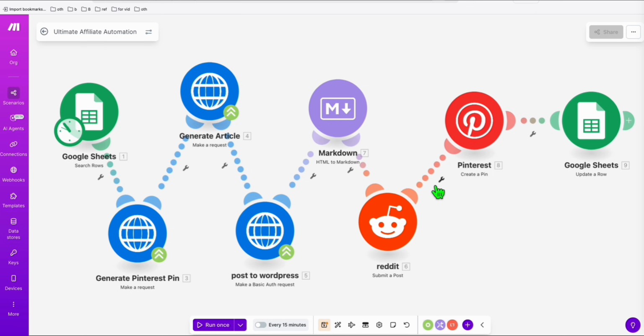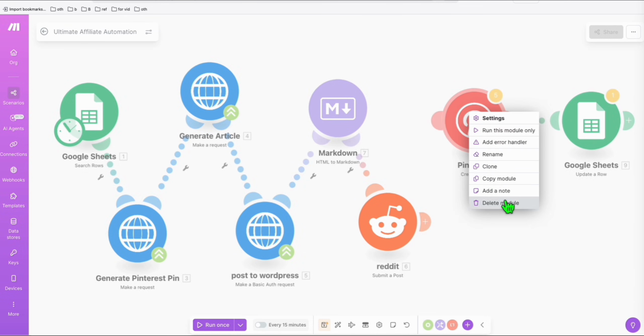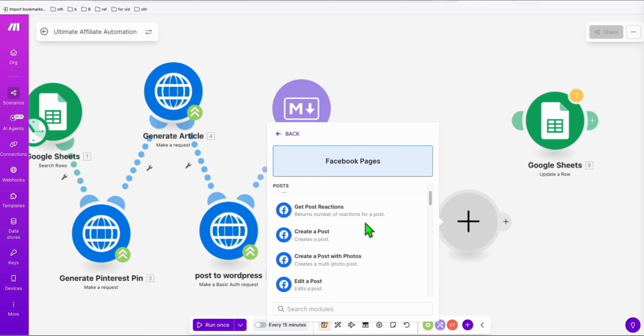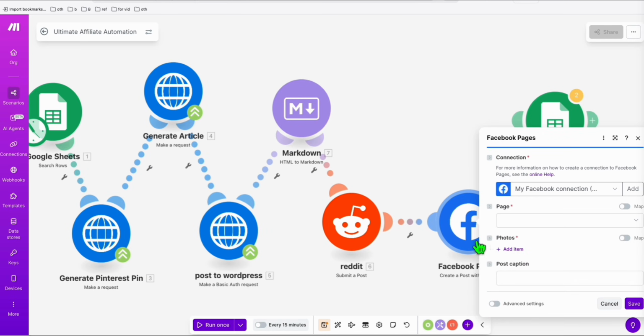Now, this one does not have Facebook. Instead of Pinterest, well, you can leave Pinterest right there, but let's remove this for now, and you'll just use Reddit and Facebook. But Pinterest can be added as well if you want. So let me unlink this and delete. Now I'm going to add Facebook, and we're going to select this, create post with photos. It's more attractive when it has photos.